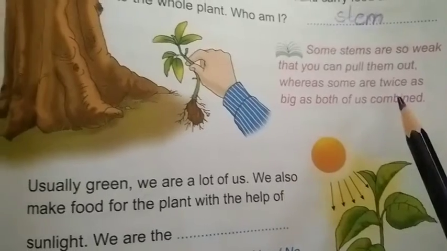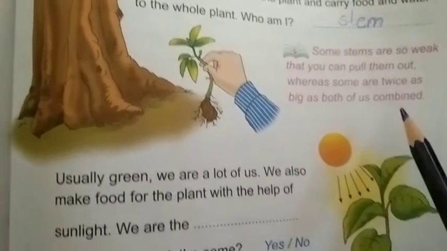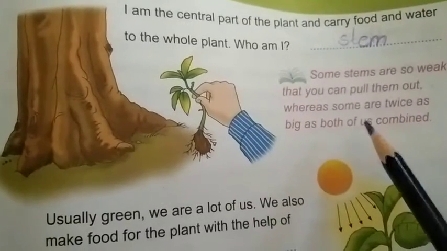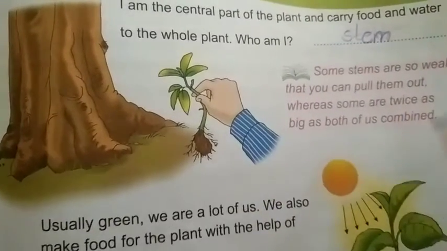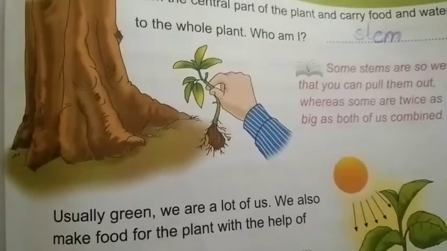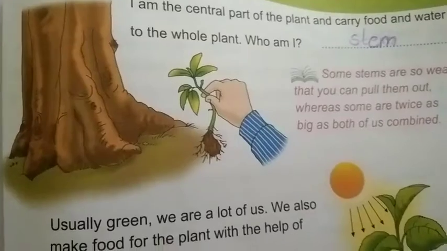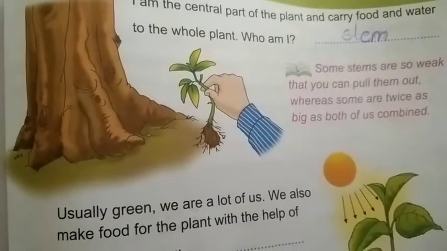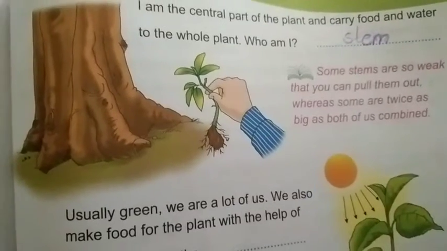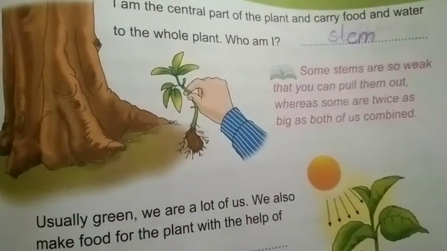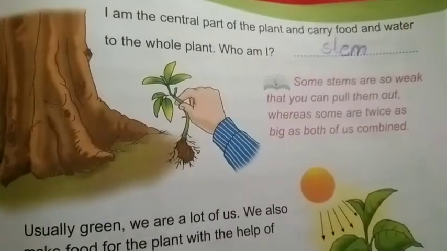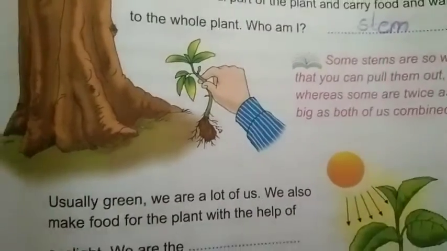And some stems, like trees' stems, are very big, right? We cannot pull them out easily. They are too big. There are weak and strong stems, right?